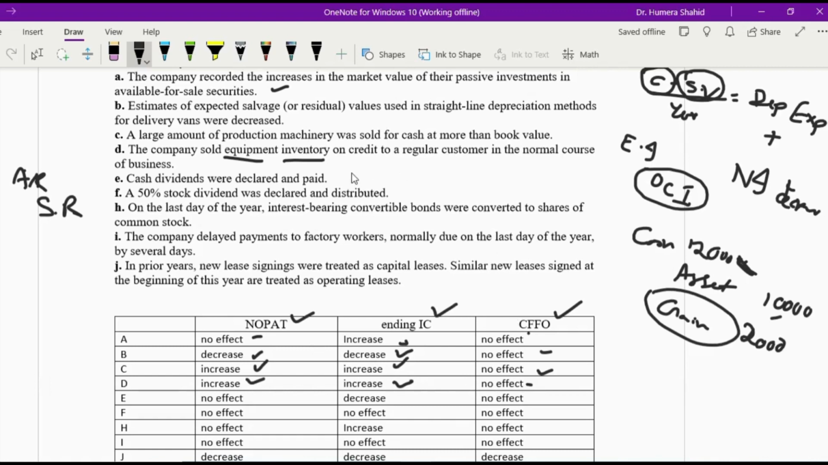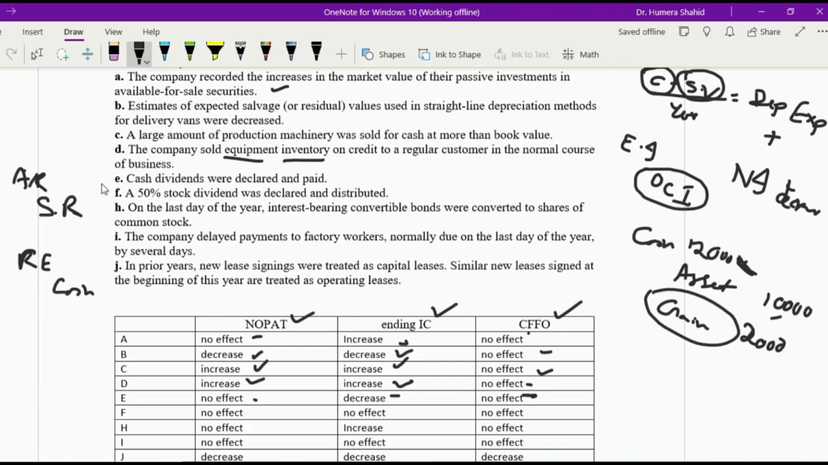Point number E, cash dividends were declared and paid. So the final effect is retained earnings are going to decrease and cash is going to also decrease. So dividends have no effect on your income statement, so no effect. Retained earnings will decrease your invested capital, and operating profit is not affected because dividends are not an expense. I'll say again, cash flow from operations is not going to be affected because dividends are part of financing activities.